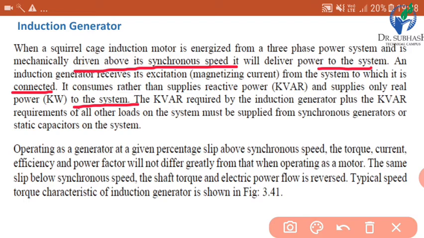The kVAR required by the induction generator plus the kVAR requirement of all other loads on the system must be supplied from synchronous generators or static capacitors on the system. It means for kVAR requirements we have to add capacitor banks or synchronous generator for that purpose.